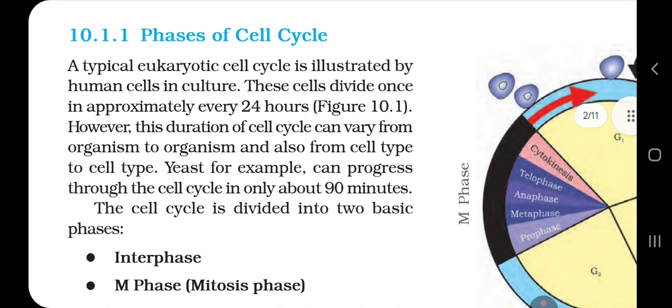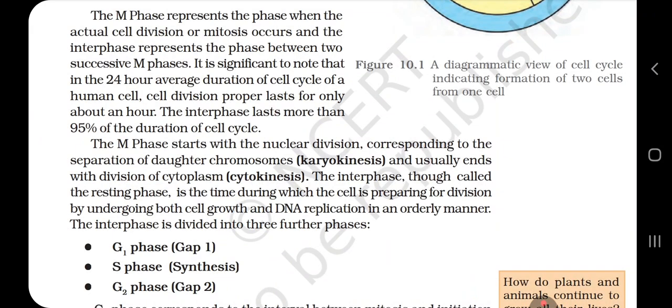A typical eukaryotic cell cycle is illustrated by human cells in culture. These cells divide once in approximately every 24 hours. Figure 10.1. However, this duration of the cell cycle can vary from organism to organism and also from cell type to cell type. Yeast, for example, can progress through the cell cycle in only about 90 minutes. The cell cycle is divided into two basic phases, interphase and M phase, meaning mitosis phase. The M phase represents the phase when the actual cell division or mitosis occurs, and the interphase represents the phase between two successive M phases.